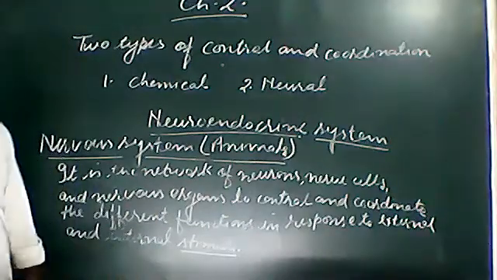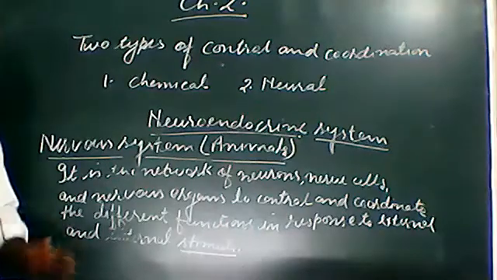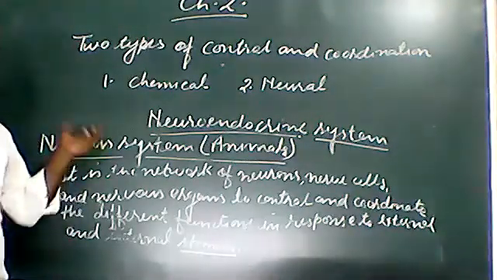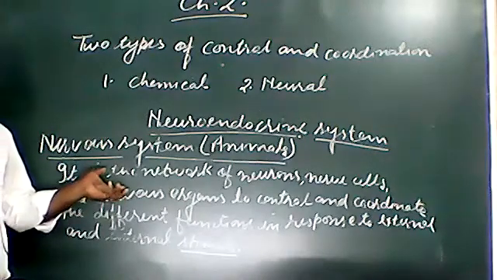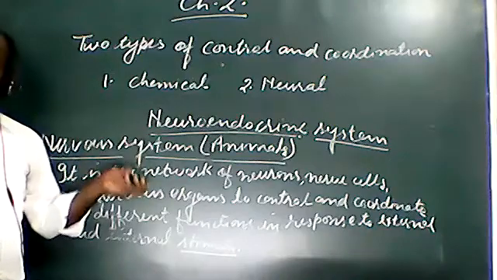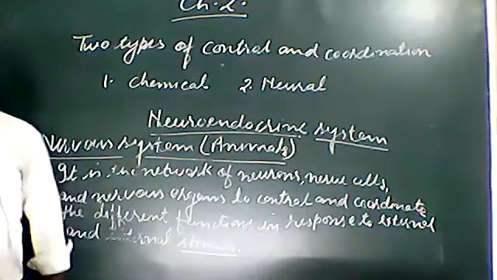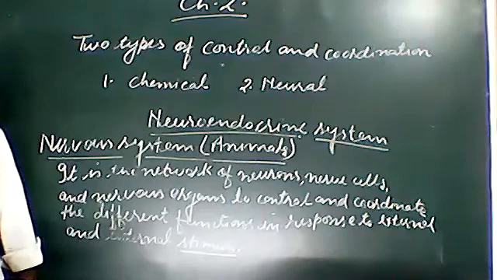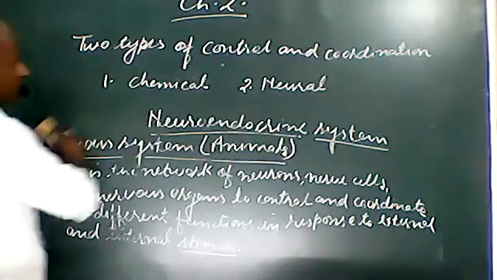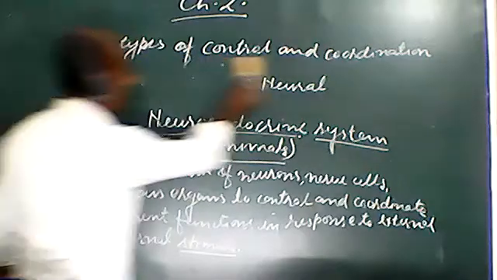Let us learn about what stimuli are. We can say that a stimulus is an agent or a factor, external or environmental, which brings about a reaction in the organisms. I can write the word stimuli here.